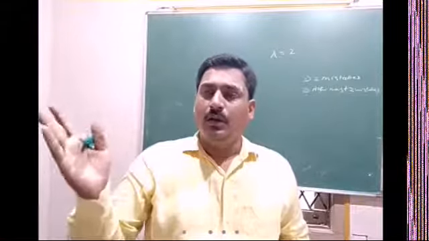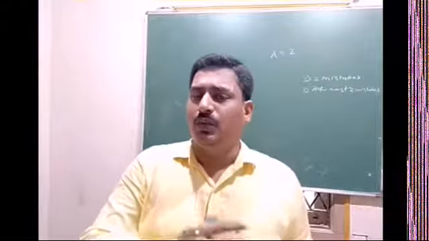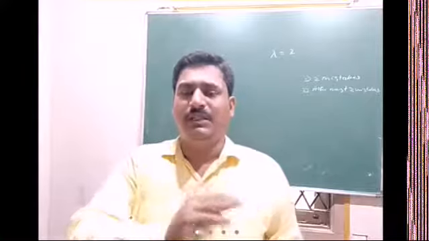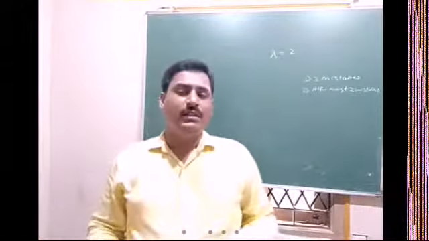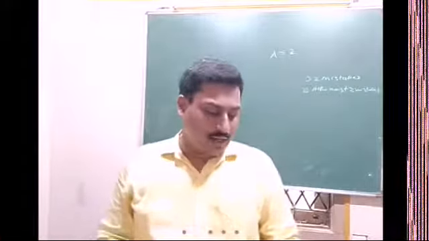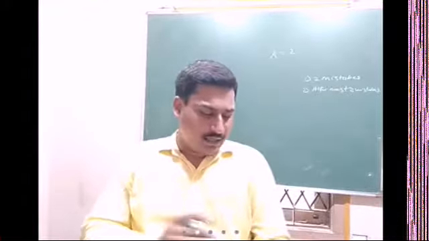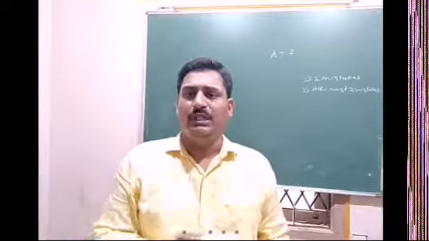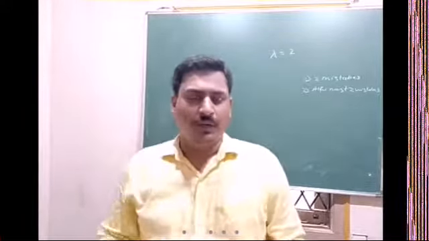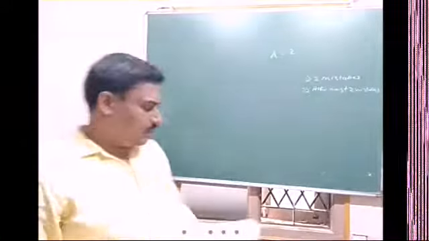So not more than 2 means 0 mistakes also he may make, that means no mistakes, and even 1 mistake he can commit while typing, and 2 mistakes also. So at the most means up to 2 mistakes he can make: 0, 1, 2. Okay, let us solve here one by one.